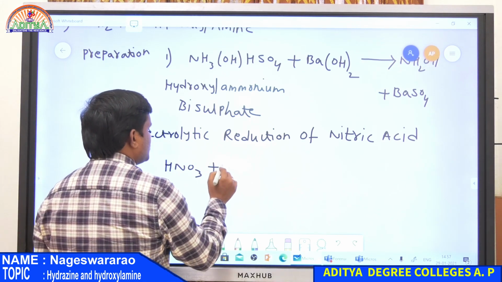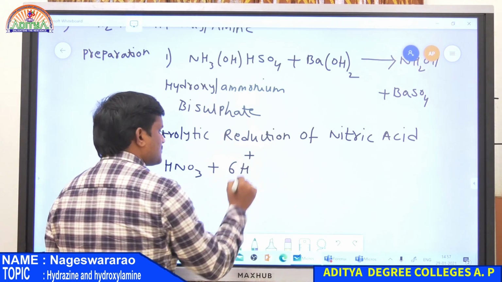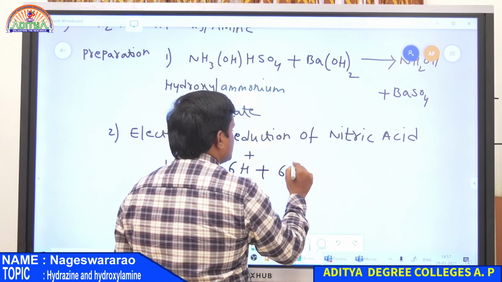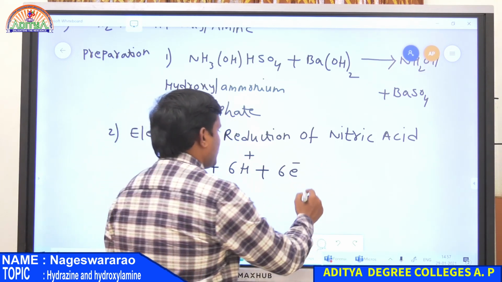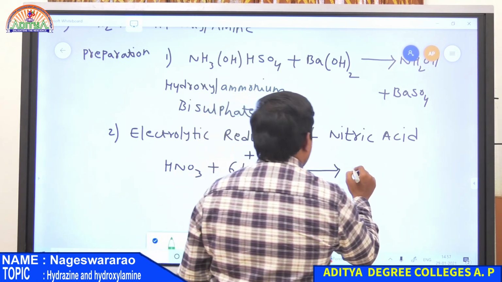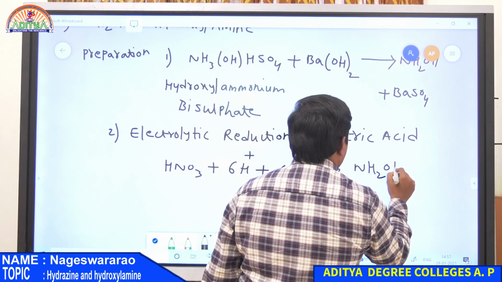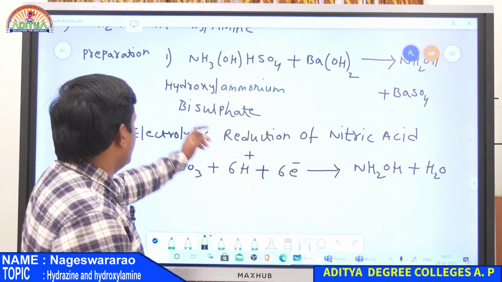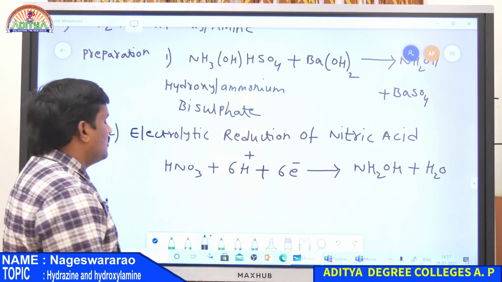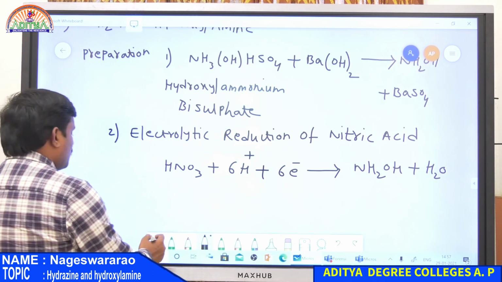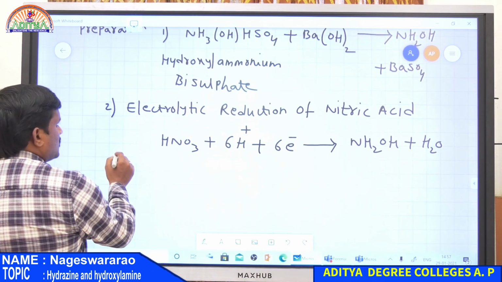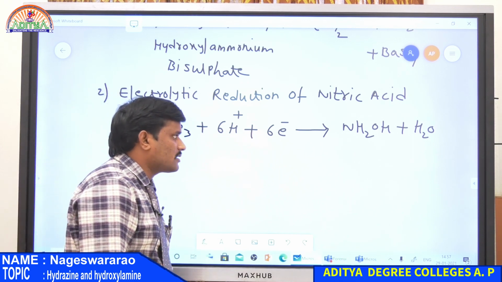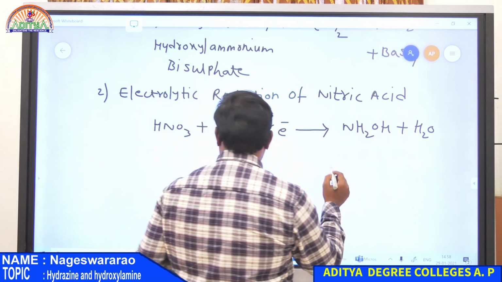Reduction is nothing but addition of H plus ions, addition of electrons in presence of a cathode. So it gives NH2OH along with water. So these are the two preparation methods for hydroxylamine. Write the reaction: HNO3, nitric acid, plus 6H plus and 6 electrons gives NH2OH, hydroxylamine.